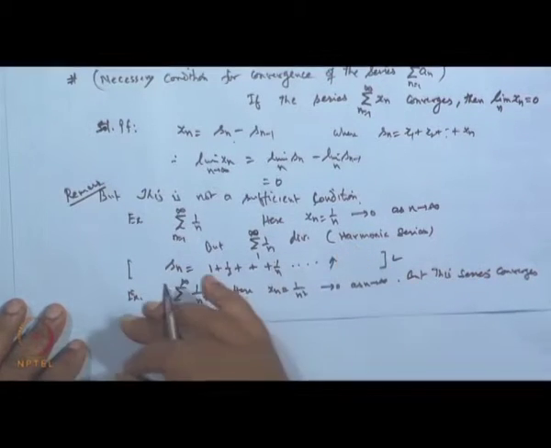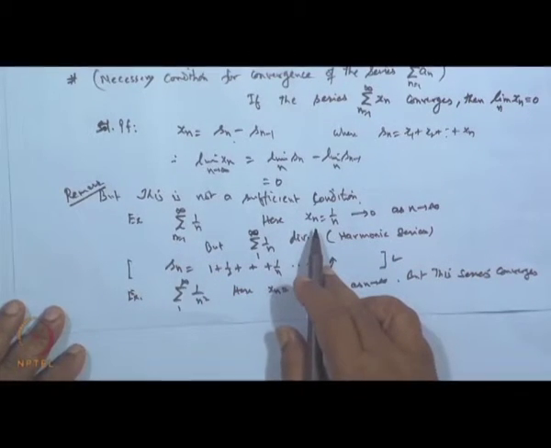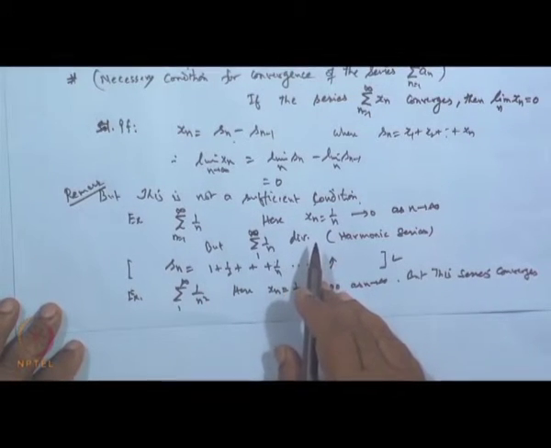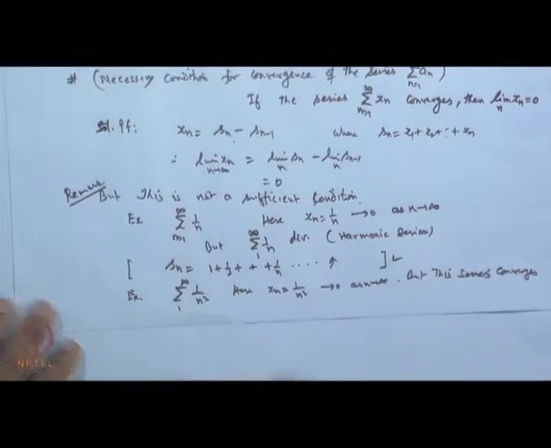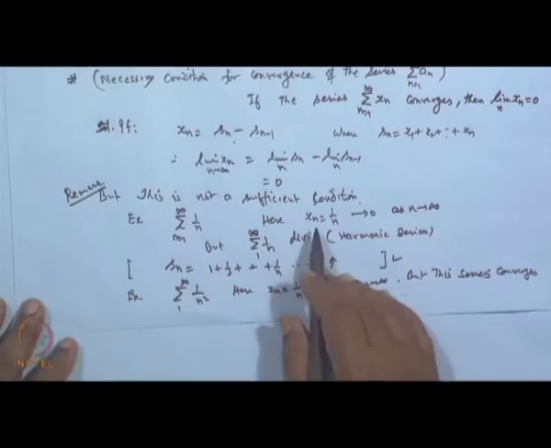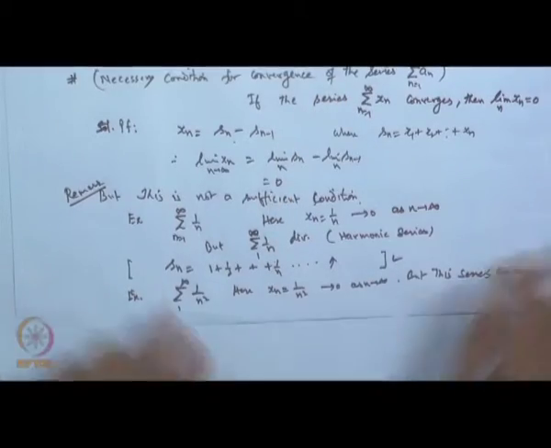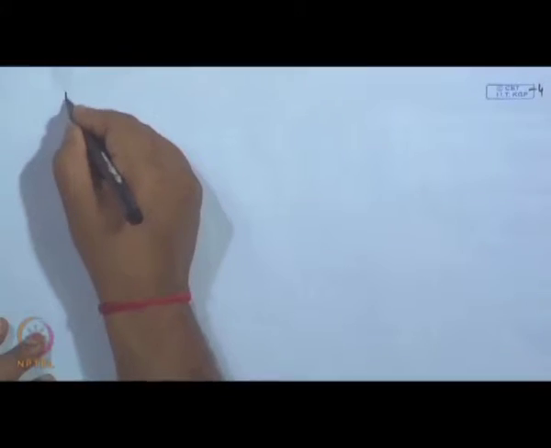However, if we take any series x n whose nth term does not go to 0, then the series has to be a diverging series, because if it is convergent, then correspondingly the nth term must go to 0.